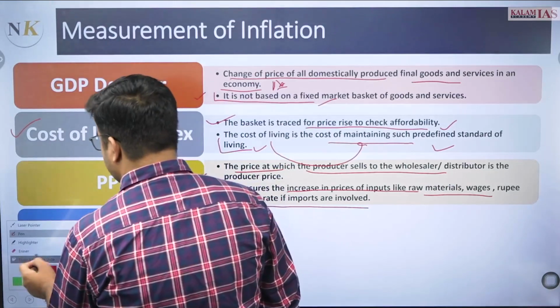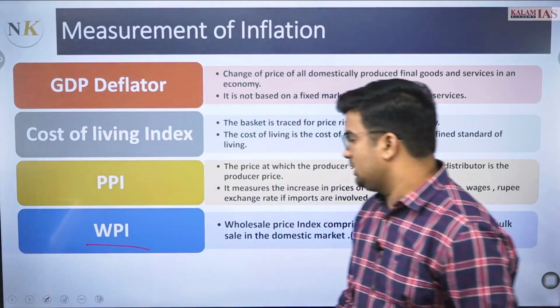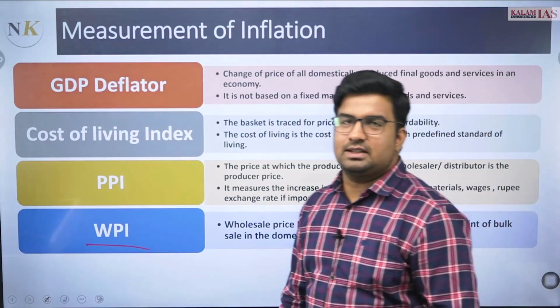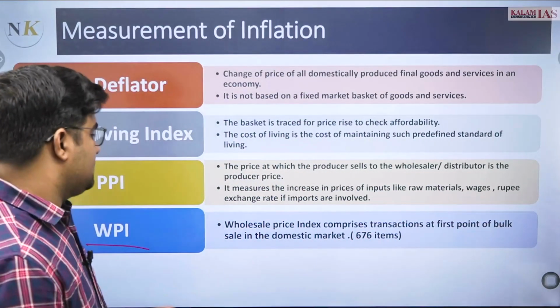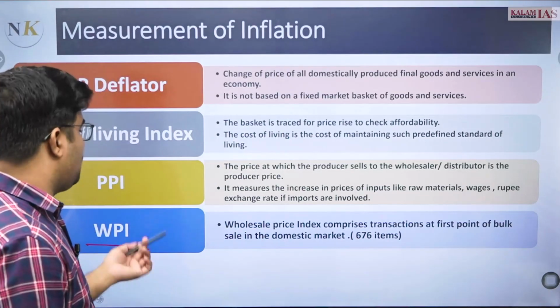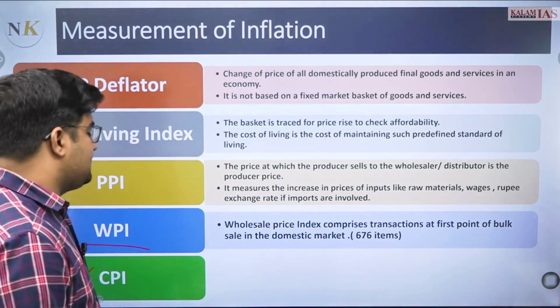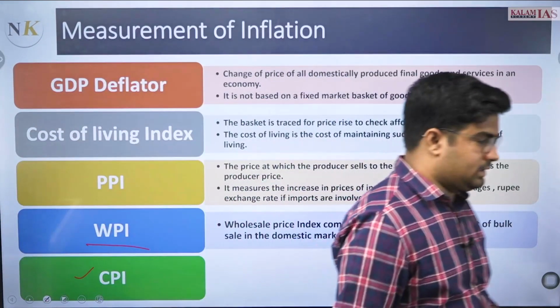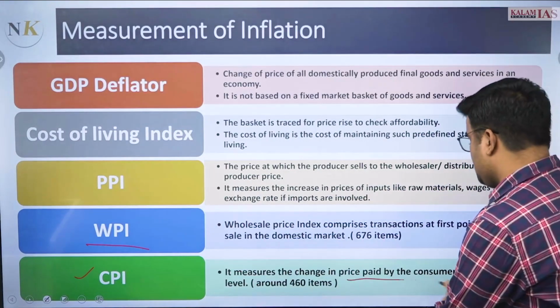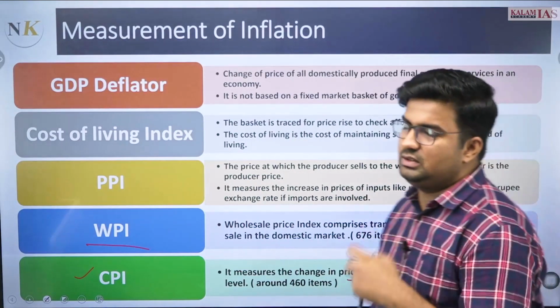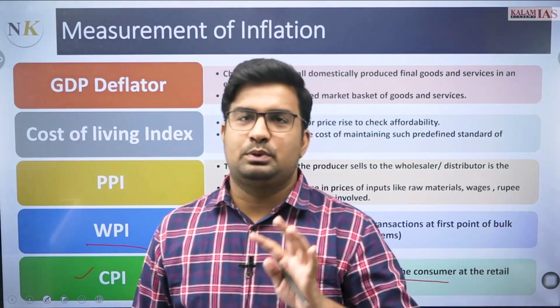Then the 2 most important, the WPI, that says wholesale price index. At the level of wholesale, the rise in the price of goods, वो चीज़ है. 676 आइटम्स आते हैं, इसको हम और डिटेल में भी करेंगे. And the CPI, that is the consumer price index. With the consumer price index, it is the major change in the prices paid by consumers at the retail level. ठीक है, अब थोड़ा सा डिस्कस करते हैं.